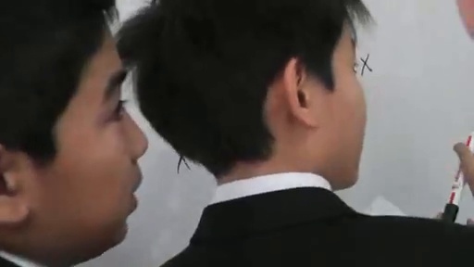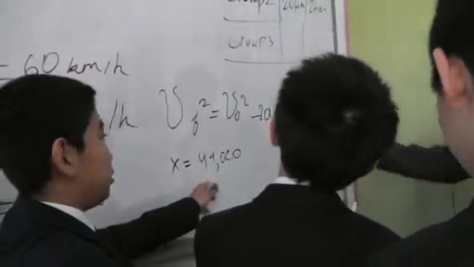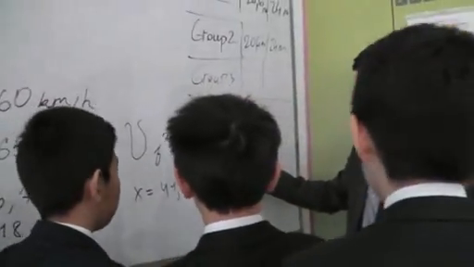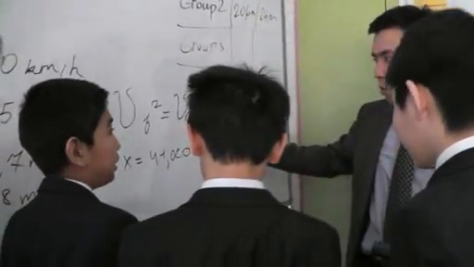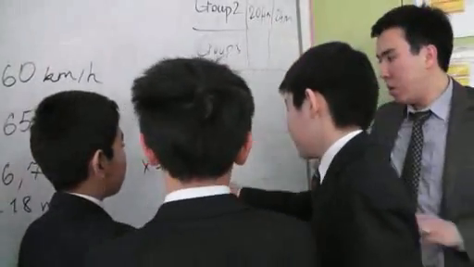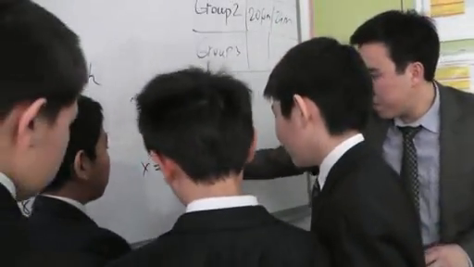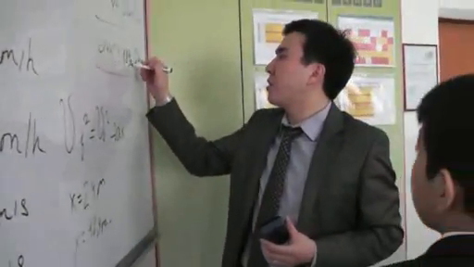Why is it 41? No, it's about 40. Maybe you forgot to divide it by 2? Yes, it's proportional. But it mustn't be proportional. Okay. 24 meters and 18.9 meters.